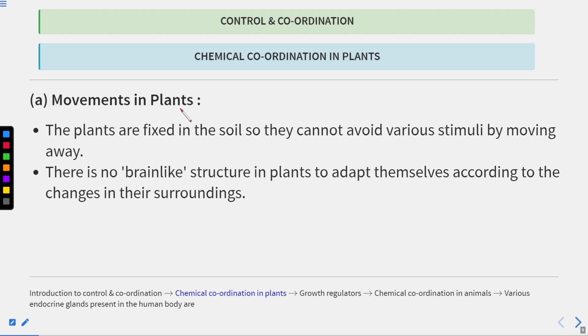Now let's discuss the movement in plants. Plants cannot move, they are still, but the parts of the plant can move. The plants are fixed in the soil, so they cannot avoid various stimuli by moving away. They have to protect themselves, but they are fixed, so they show a little bit of movement.